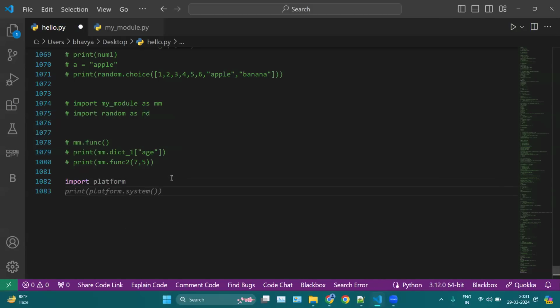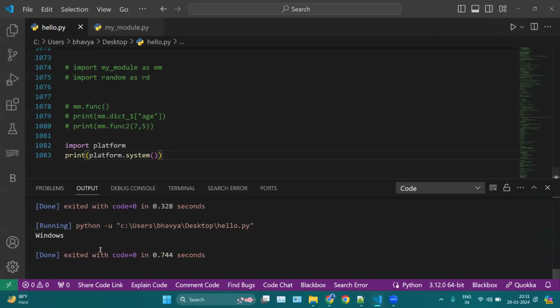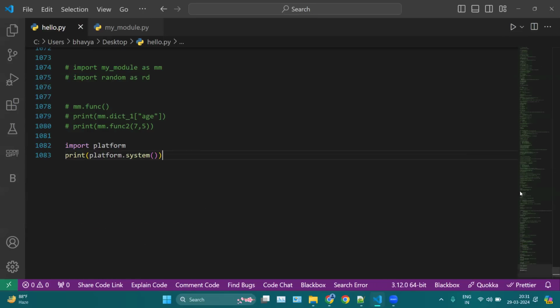Then simply we can use print(platform.system()). This will show you what kind of platform you are using. Here I'm using Windows. If you are using Linux, it will show you Linux, or macOS. Apart from this platform module, we can use multiple modules, like the math module and the os module. With the help of the os module, you can perform many operations with your operating system.